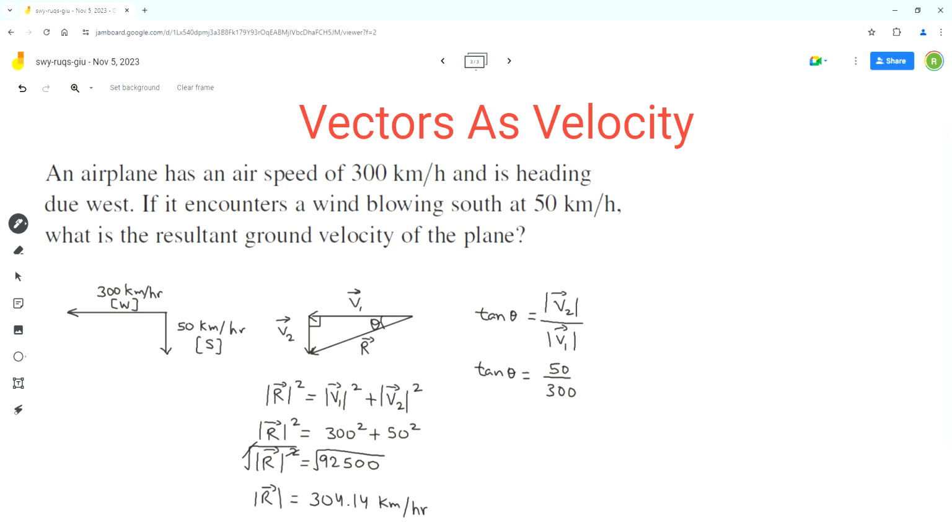Now we can do the inverse of tan. Now we can evaluate it. So I got 9.5 degrees.